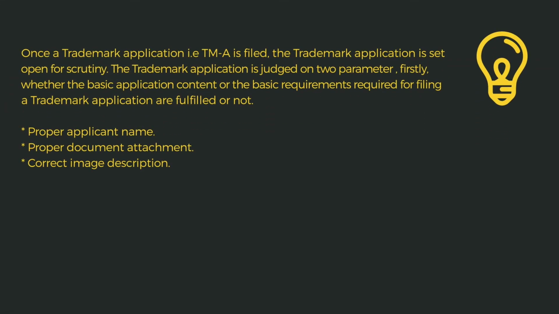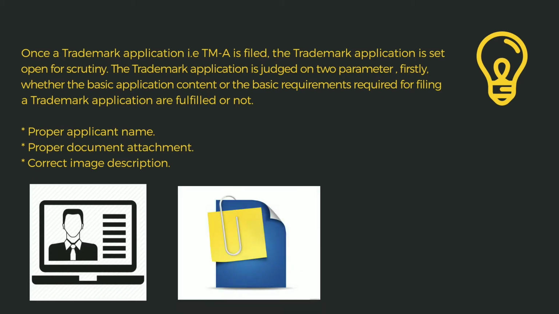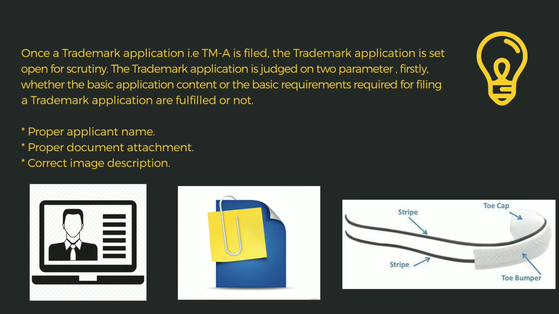Once a trademark application, that is TMA, is filed, the trademark application is set open for scrutiny. The trademark application is judged on two parameters. Firstly, whether the basic application content or the basic requirements required for filing a trademark application are fulfilled or not. This means that the application must have a proper applicant name, proper document attachment, correct image description, etc. Basically, the trademark application shall have all the basic prerequisite formal requirements fulfilled.